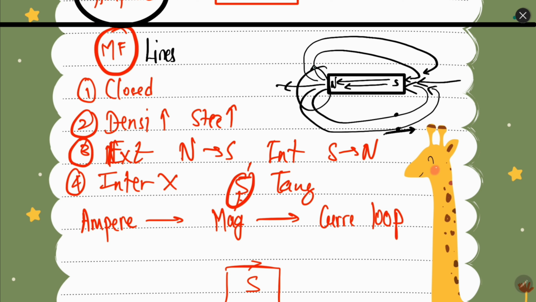And the density of the magnetic field lines tells us about the strength of the field. Here the field lines are close, so here the strength of the magnetic field is more. Here the field lines are far away, so the strength of the magnetic field is weaker in these regions. So the density of the magnetic field lines tells us about the strength of the magnetic field.